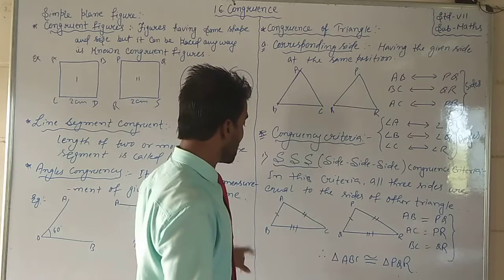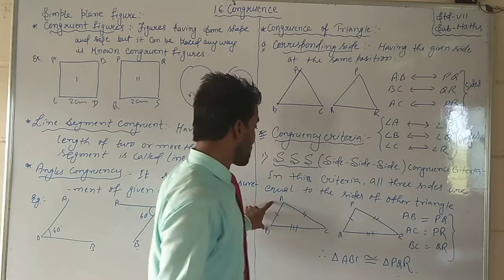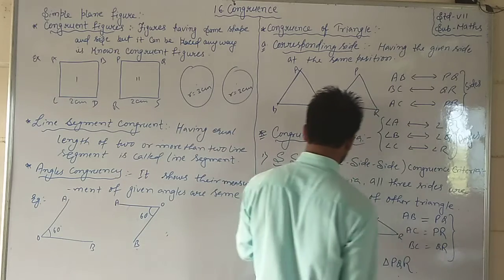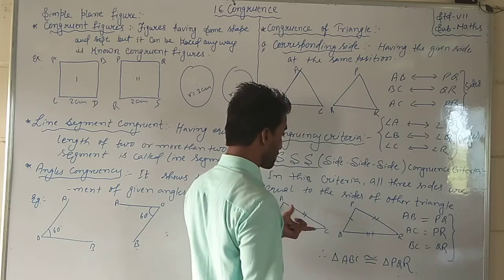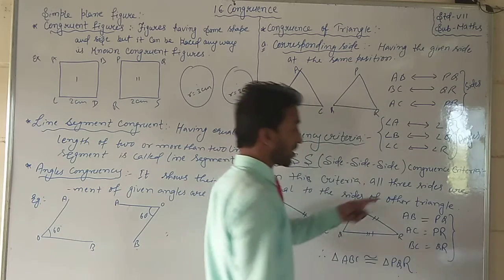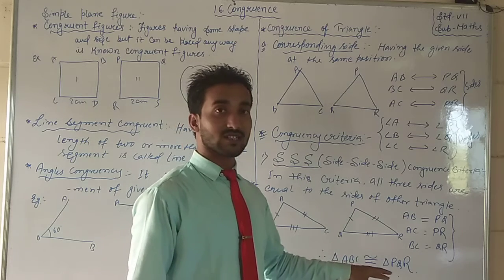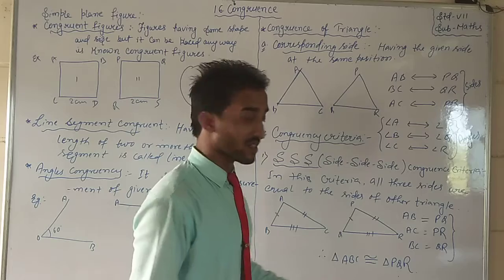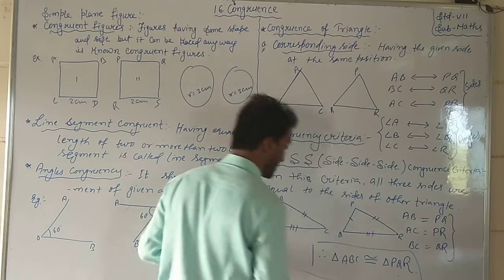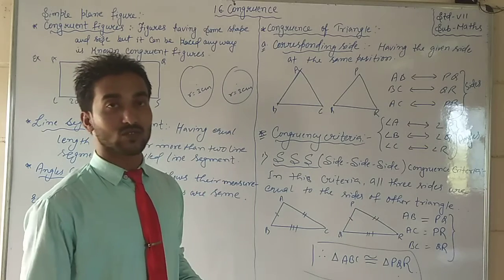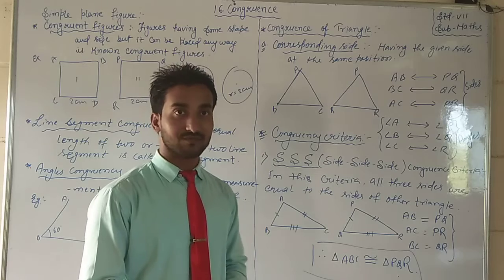Okay, so if I talk about corresponding sides, what will be the corresponding sides? AB is equal to PQ, BC is equal to QR, AC is equal to PR. It means all three sides are equal to each other. In such conditions, if all three sides of one triangle are equal to the other triangle's, we can say that the SSS criterion exists. So through this criterion, it can be proved that the triangles are congruent.